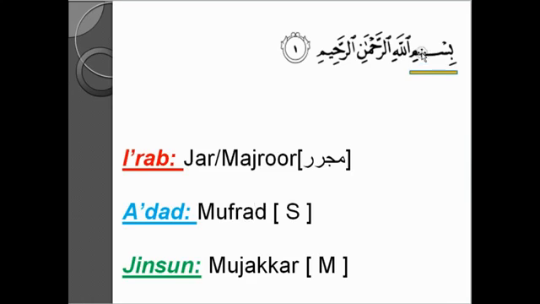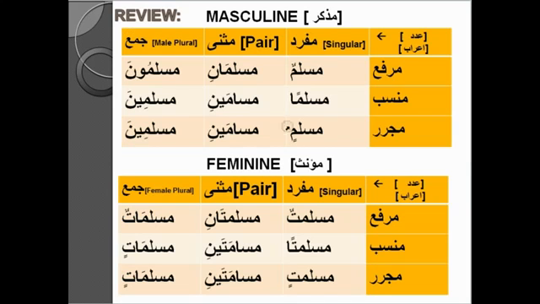If it's plural, then it will be Aini or ina or atin, whatever. There's a Ya, but there's no Ya here. So bismi, and the jinsun is mudhakkar, that is masculine. Why? It's not bismitun. There's no ta here, so it cannot be a female. So this is the closest match to that word. Muslimin is the closest match. Bismi Muslimin. If you just put bismin, it's the same thing.